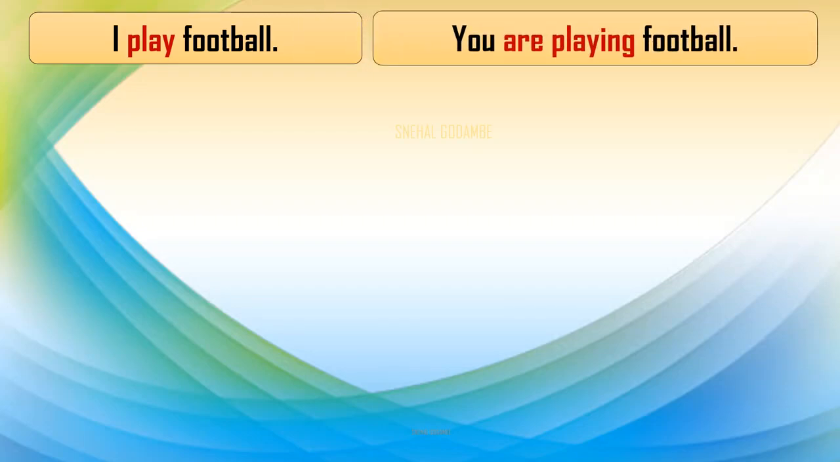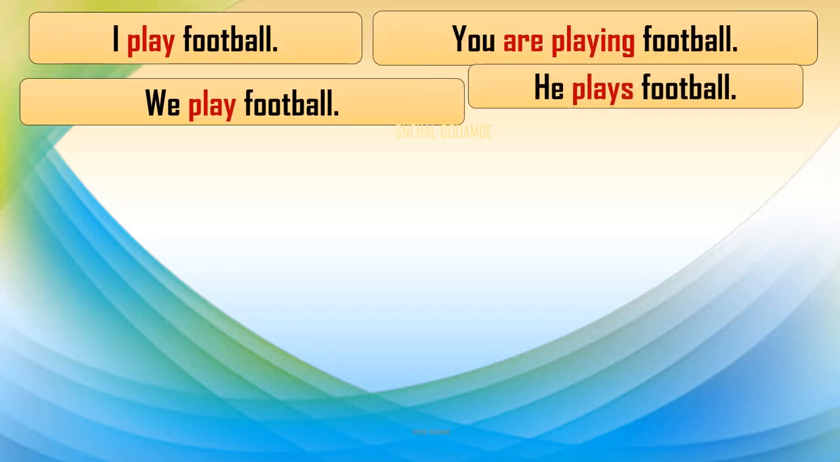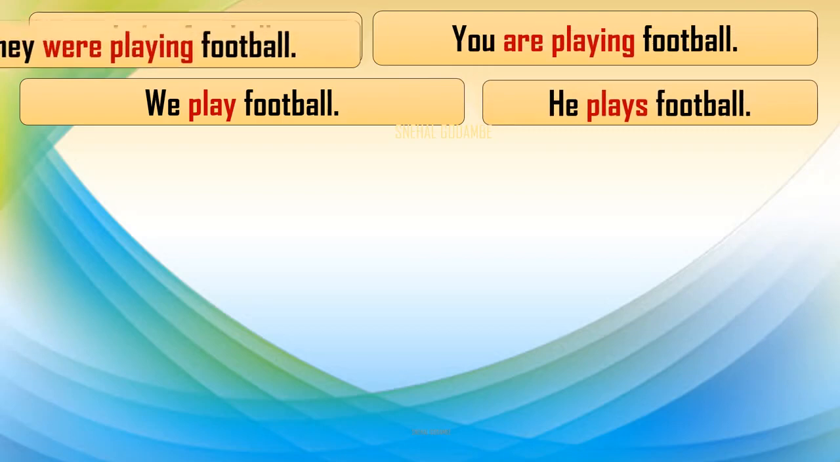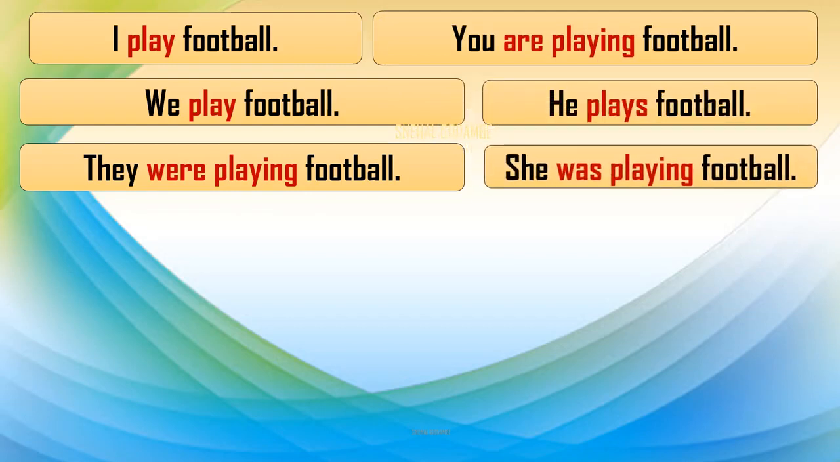So some sentences we will take again to learn the rule of this. I play football. You are playing football. We play football. He plays football. They were playing football. And she was playing football. Look at the verbs very carefully. How they have changed with the person, with the number, with the tense of those sentences. So what is the rule we have learned?